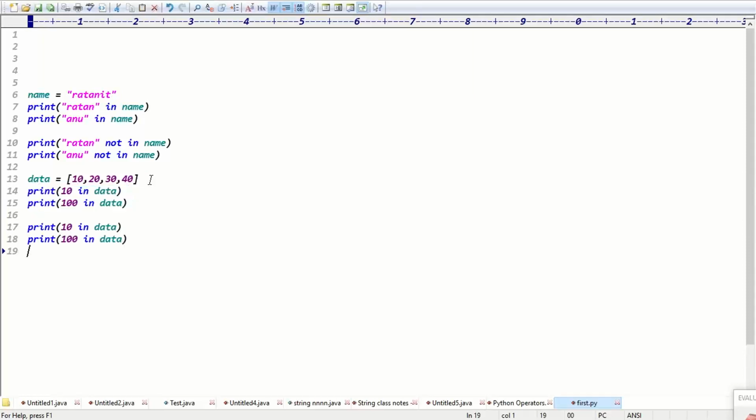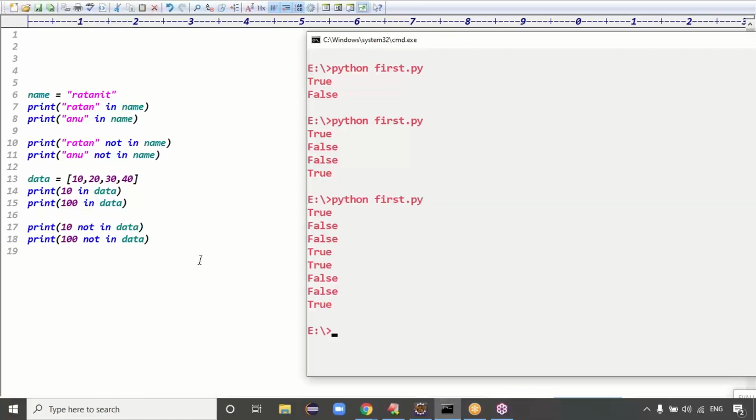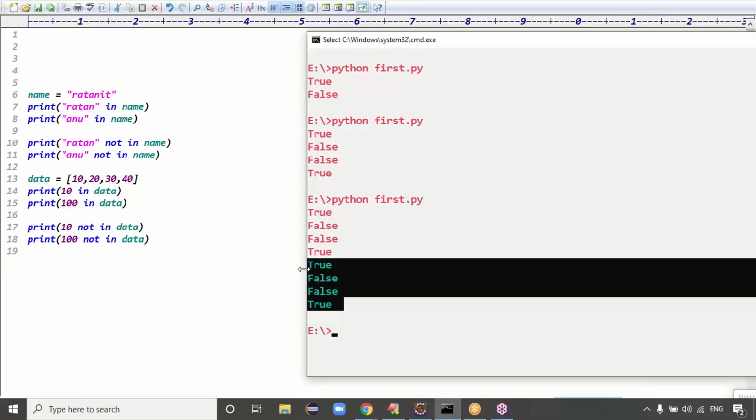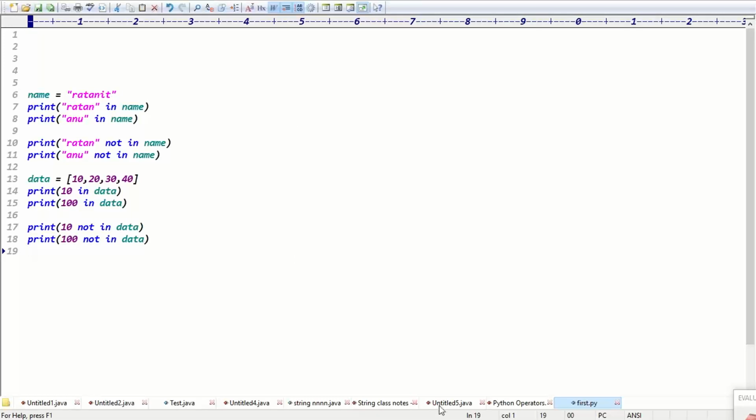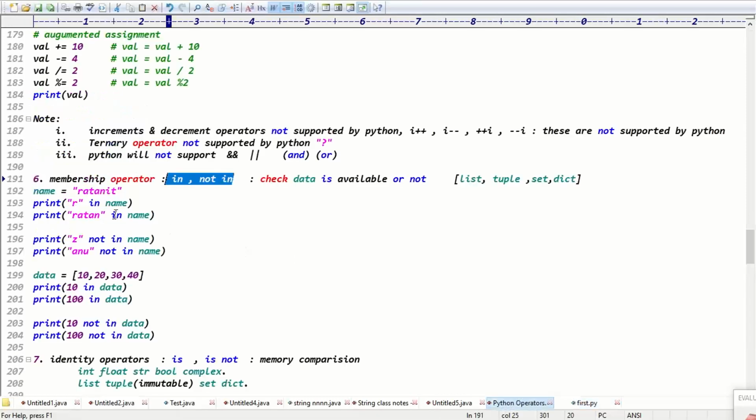Guys, in membership operators, the in and not in operators check whether the data is available or not available, right? Is that point clear? True, false, false, true. Are you clear about in and not in? The in keyword checks whether the data is available or not available. There is information like the in and not in keywords.